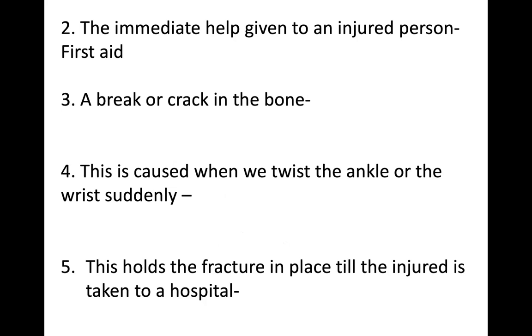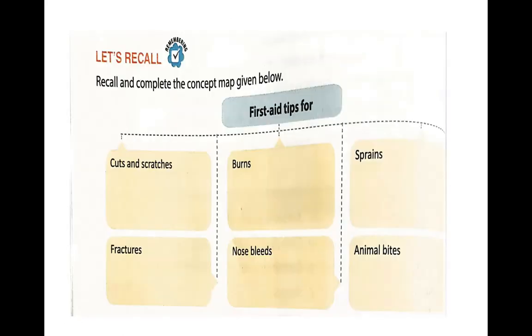Third, a break or crack in the bone. What is the term used to refer to that? It is fracture. This is caused when we twist the ankle or wrist suddenly. What injury is it? Yes, it is called a sprain. The last one. This holds the fracture in place till the injured person is taken to a hospital. Yes, splint. Okay, all your guesses are correct. Moving on to let's recall.